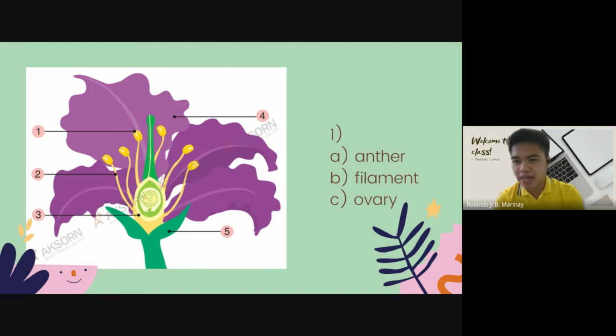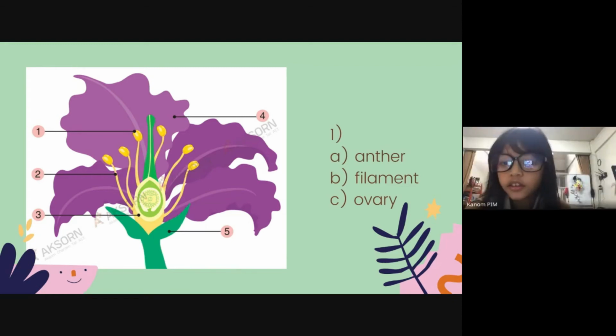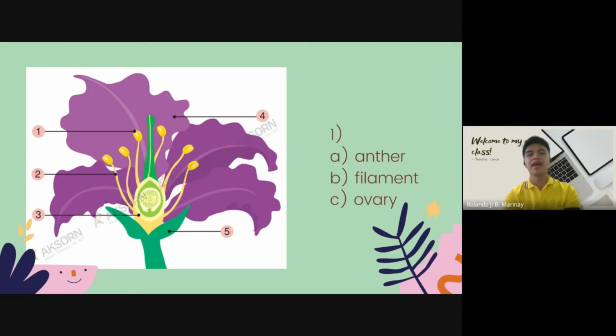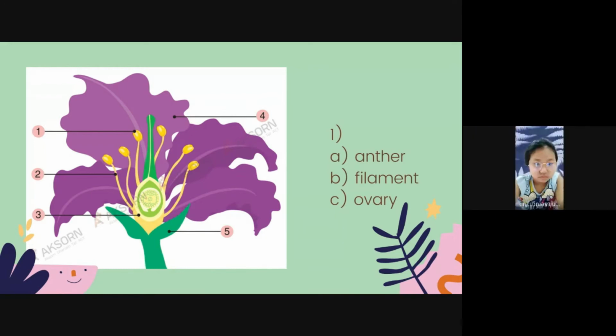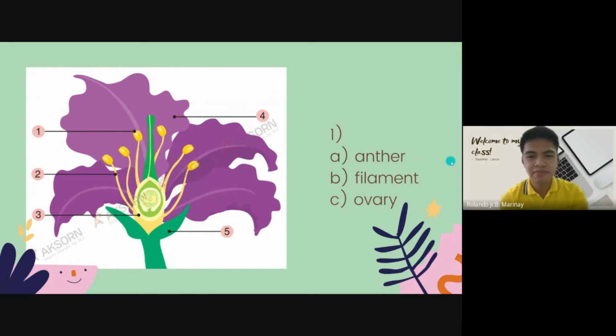Let's try Kanum team. Kanum team, what is number one? Answer. Very good. Okay. Kids, before you answer, turn on your microphone first, okay? Okay, good job. Number two. This is number two. What is this? Filament. Very good. Okay, it's a filament.